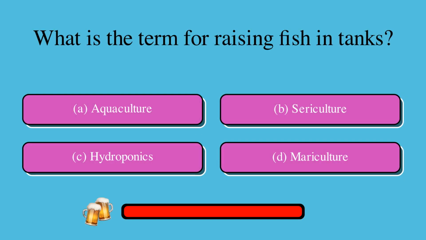What is the term for raising fish in tanks? Is it A, aquaculture, B, sericulture, C, hydroponics, or D, mariculture? The correct answer is A, aquaculture.